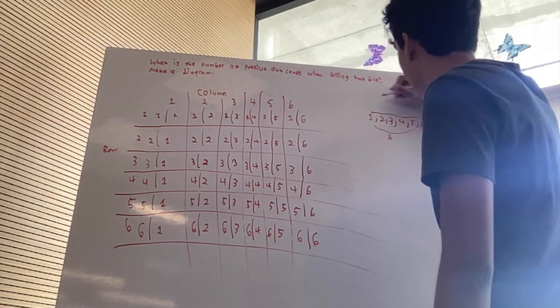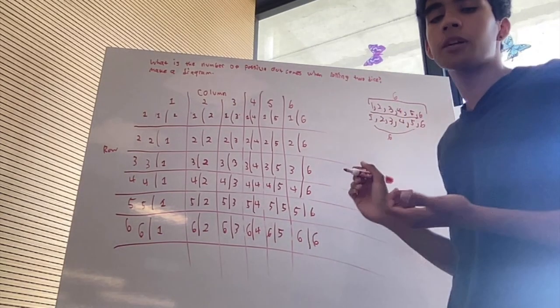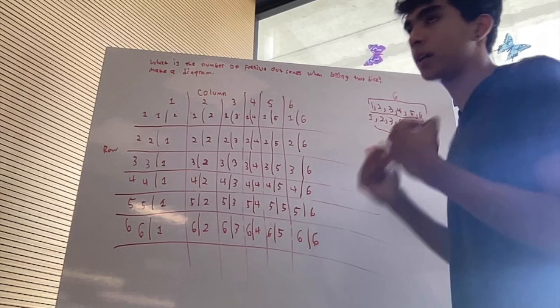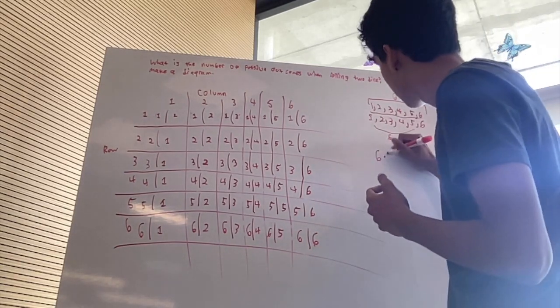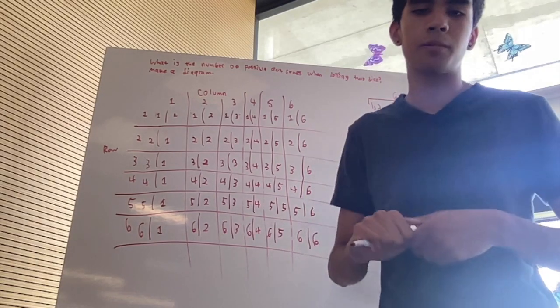So if this is 1 die, and right here is another die, and there are 6 outcomes, we multiply it by the number of possible outcomes for the other die. So that is 6 times 6, which gives us 36. Therefore, there are 36 possible outcomes when rolling 2 dice.